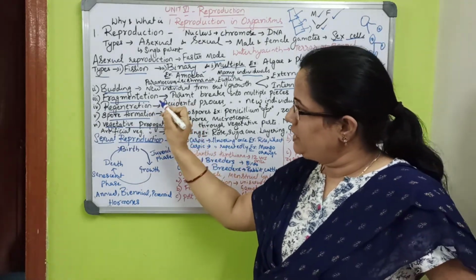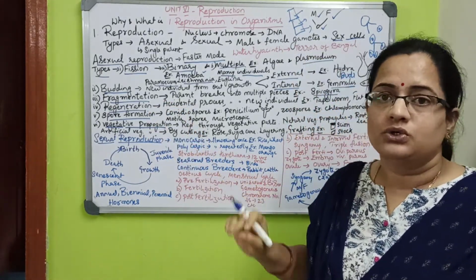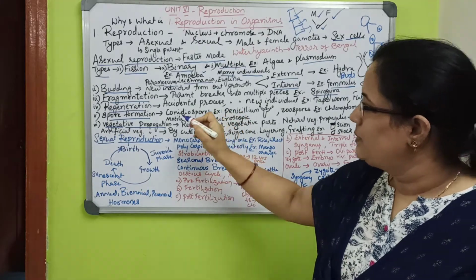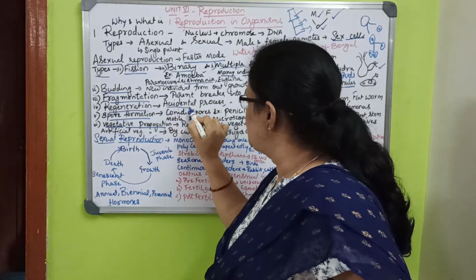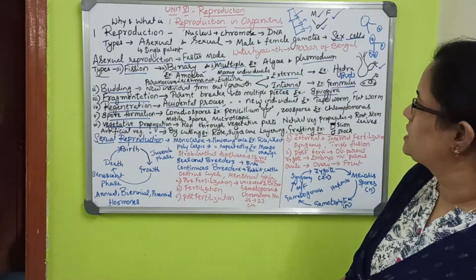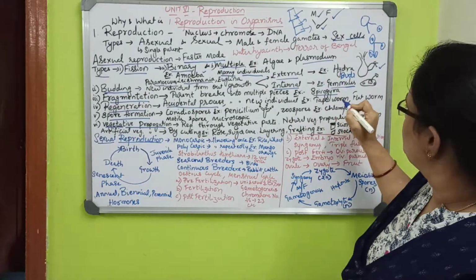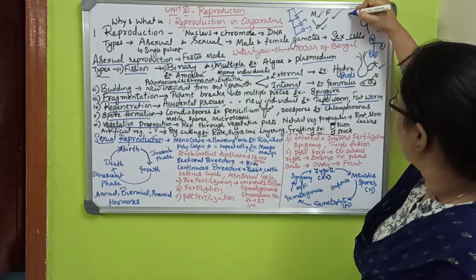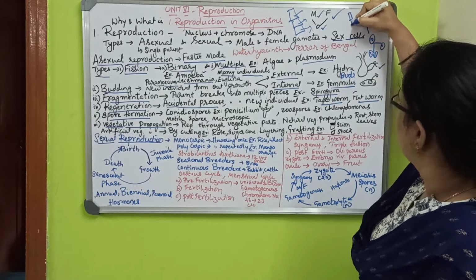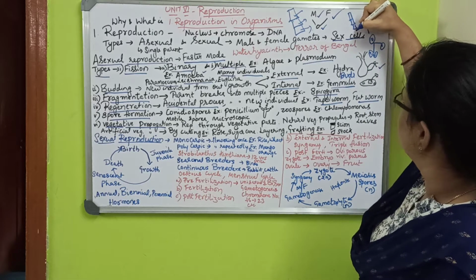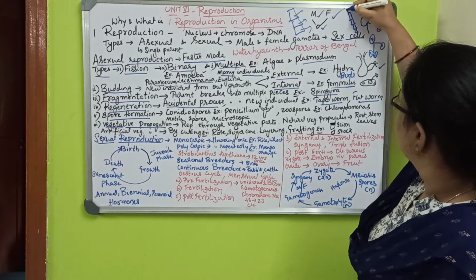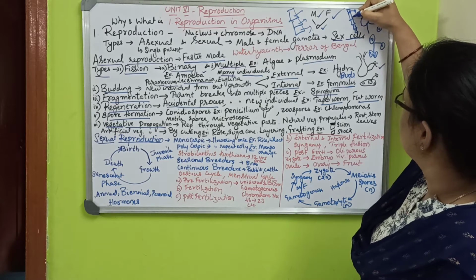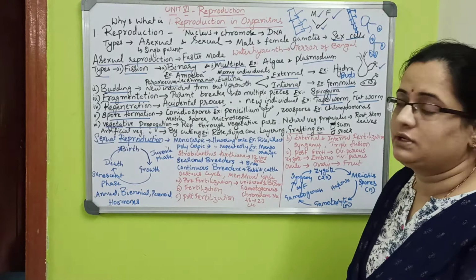Fragmentation and regeneration look similar, but regeneration is an accidental process that happens suddenly. For example, flatworm and tapeworm are ribbon-like animals, and each piece can regenerate into a new individual.